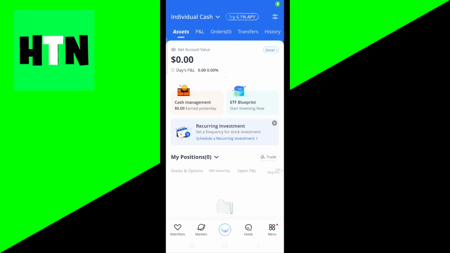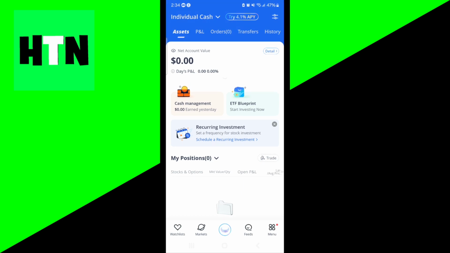In this video, I'm going to show you how to make a Webull account if you're under the age of 18. Now, unfortunately, there is no built-in official way to do it, but here are a few workarounds that I highly suggest that you try. And the first thing that I recommend that you guys do is trade under a parent account.